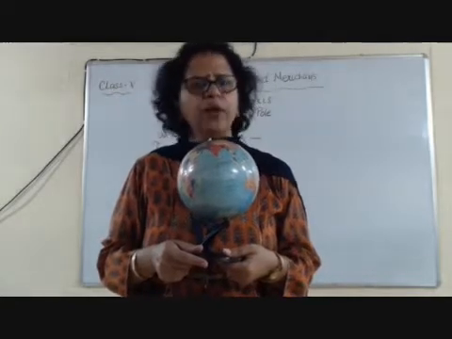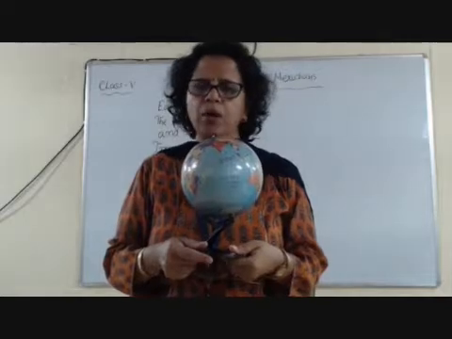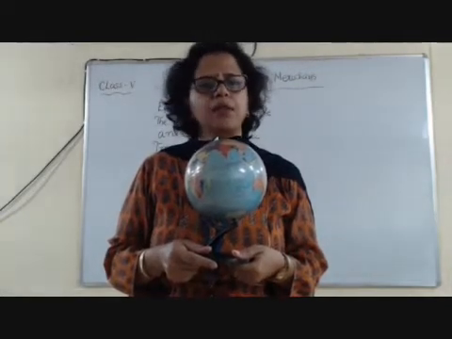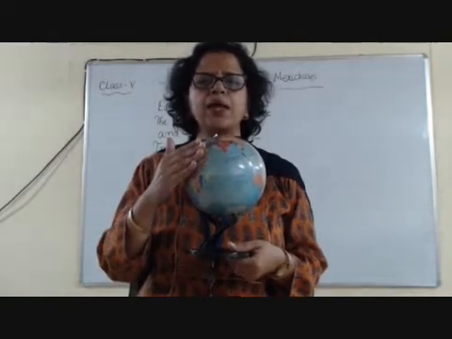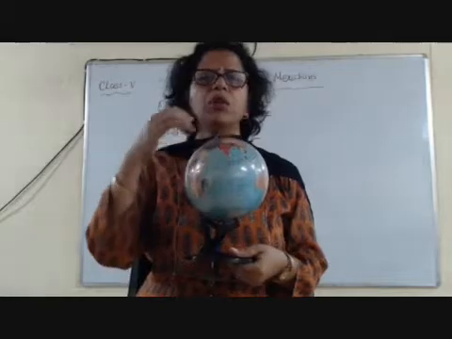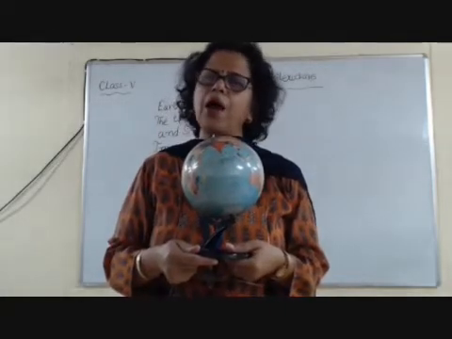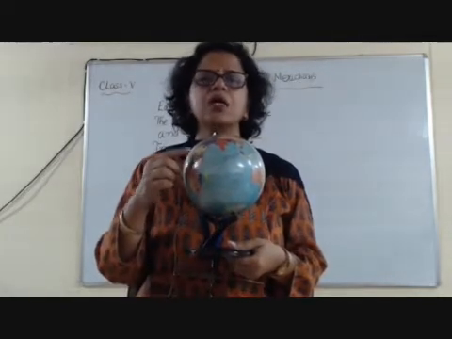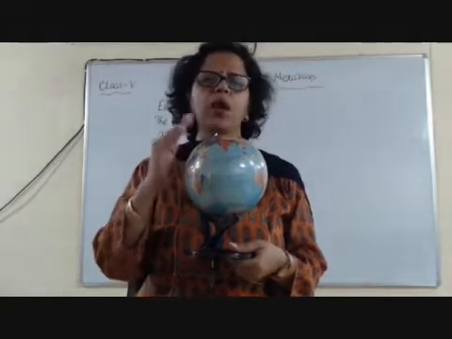Or if you open your atlas book, which you have at your home, you will see these latitudinal lines. So the parallel lines drawn on the globe are called latitudinal lines, and there are 181 latitudinal lines. Equator is 0 degree, which divides the earth into 2 equal halves.